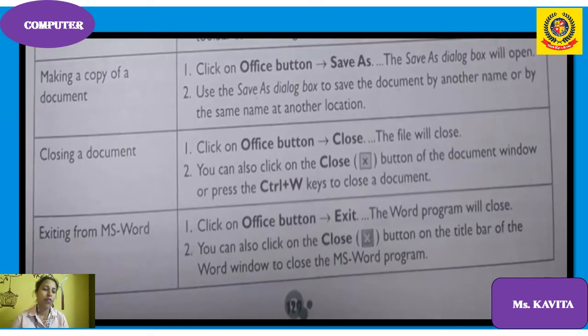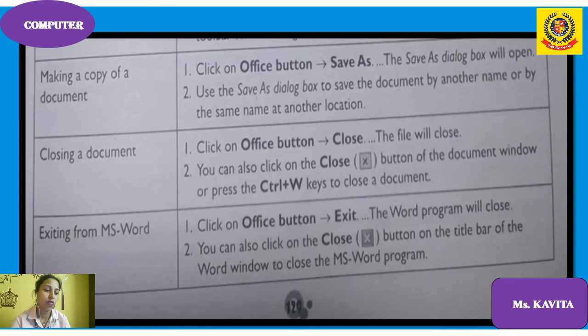Making a copy of the document. Click on the Office button, Save As. The Save As dialog box will appear. You can use the Save As dialog box to save the document by another name, or by the same name at another location. Closing a document: you can go to the Office button, then Close.